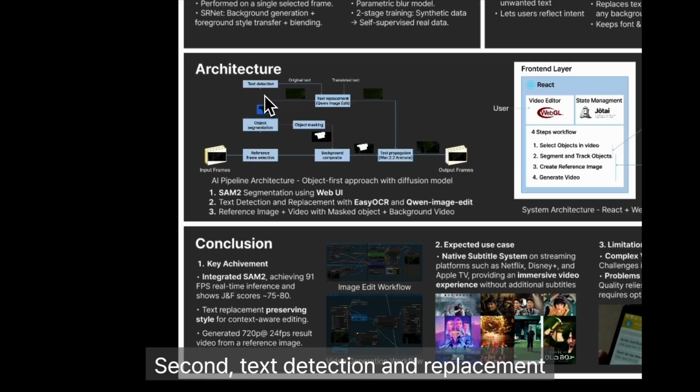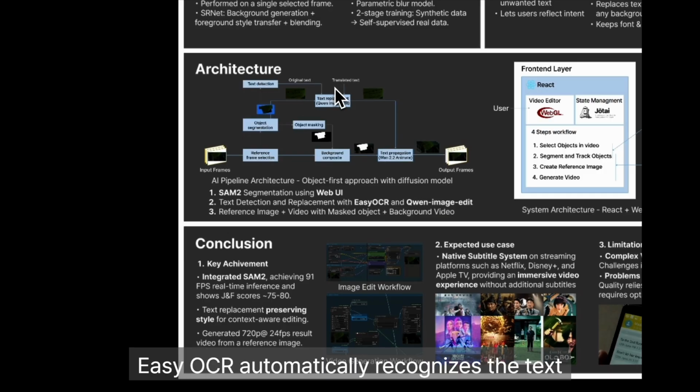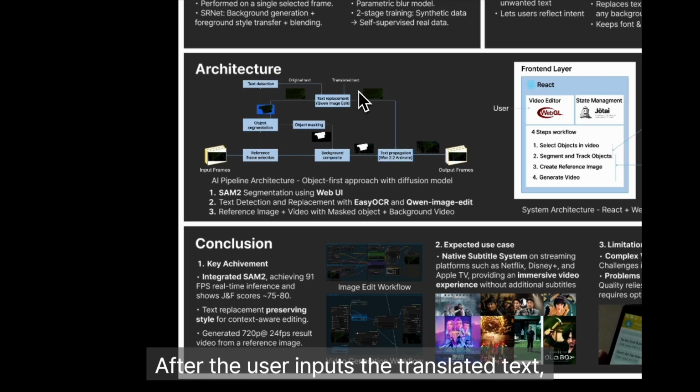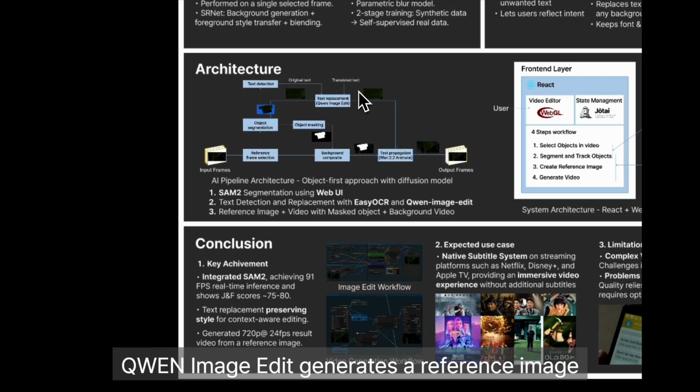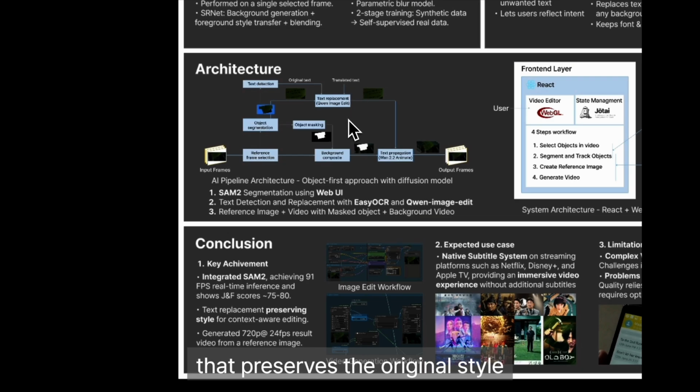Second, text detection and replacement. Once the object is selected, EasyOCR automatically recognizes the text. After the user inputs the translated text, Qwen Image Edit generates a reference image that preserves the original style.